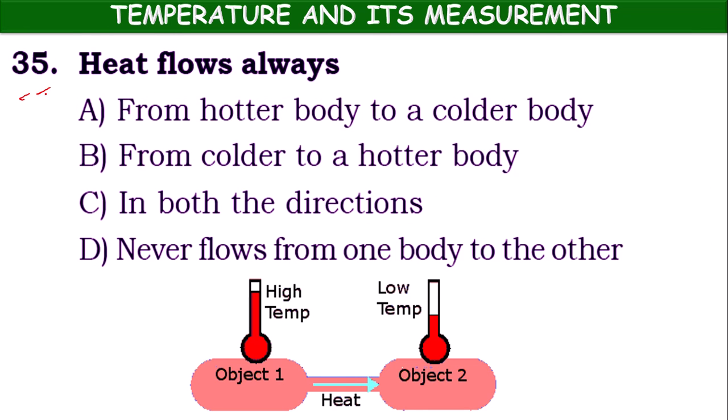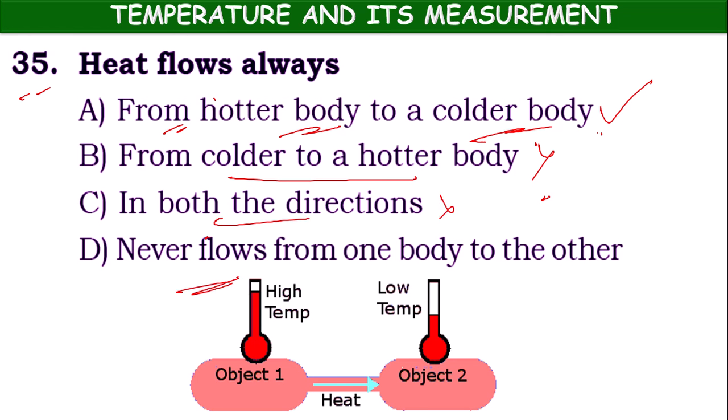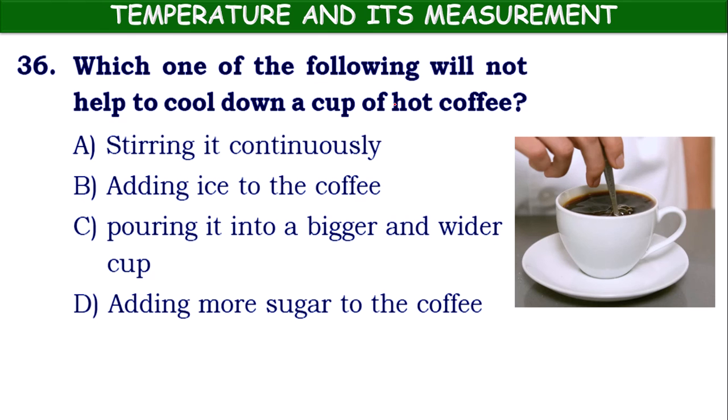Next one, 35th question. Heat flows always from hotter body to colder body. Yes, correct, children. Option A is correct. From colder to hot, wrong. In both directions, wrong. Never flows, wrong. So the correct option is hotter body to colder body. Next children. Which one of the following will not help to cool down a cup of hot coffee?